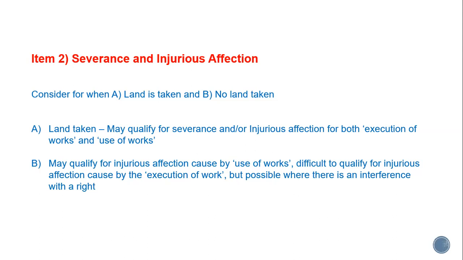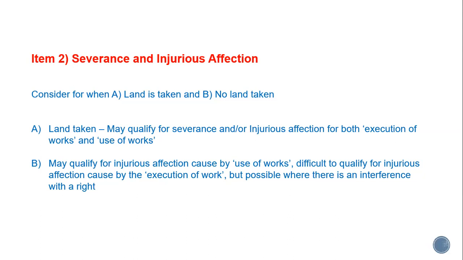The first might be where some land is taken, but the owner of that land has another parcel or plot of land remaining, as in not all of their property was taken by expropriation or compulsory purchase, and the other is when no land is taken. So when there is land taken, there are two basic items that can be claimed for under UK law.